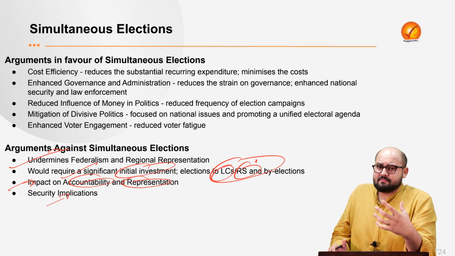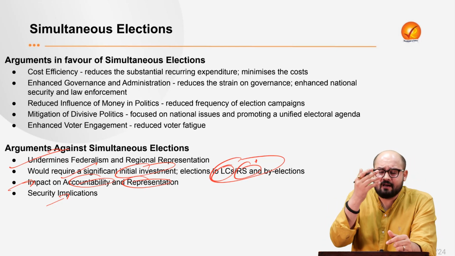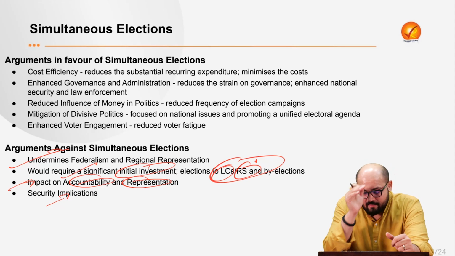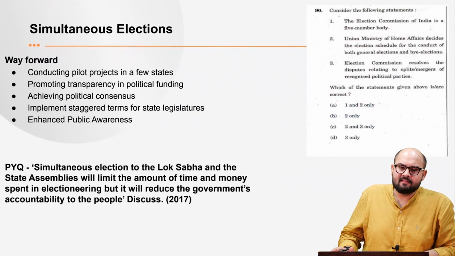If you have a single election for the whole of the country, both for the House of the People and the legislative assemblies, then you would see that a large number of security agencies and security people would be required, and it might compromise national security. Right. So these are the arguments against simultaneous elections. Now, what should be the way forward?